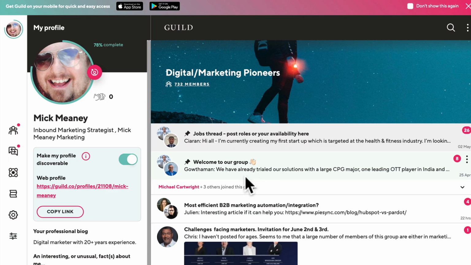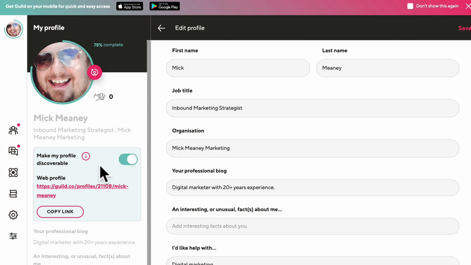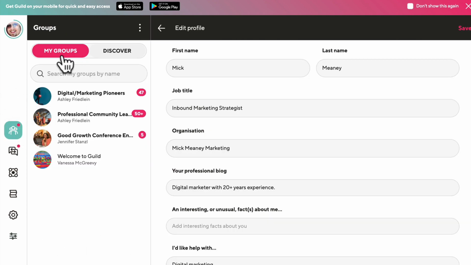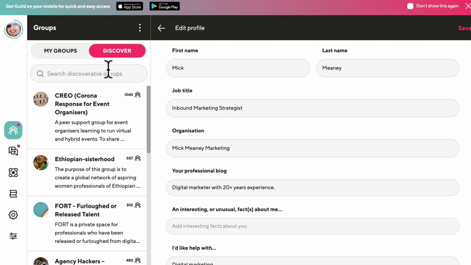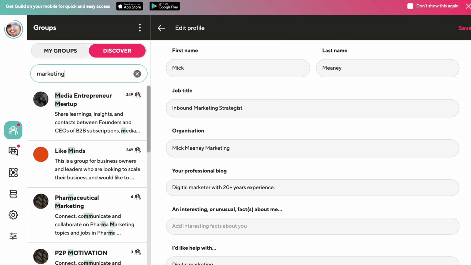I've got a few more ways to use this for traffic gen. So let's go to groups. Click on that. Now we can go to discover. Chances are you're not a member of any groups yet. So head over to the discover tab and type in a couple of keywords that might be relevant to you. For me, it's going to be marketing, it's going to be entrepreneurship, and those kind of niches. So let's type in marketing and see what we get.